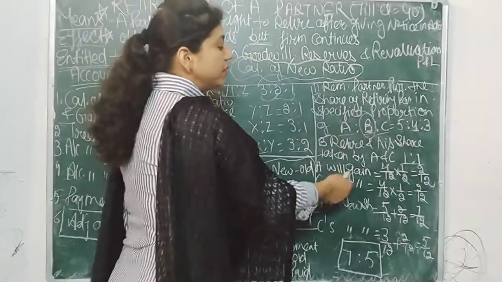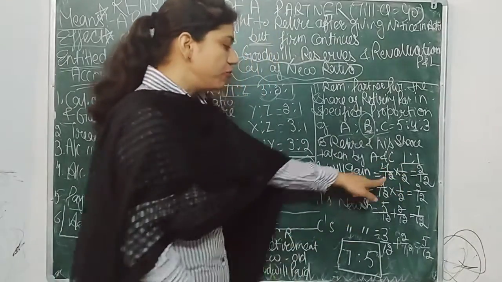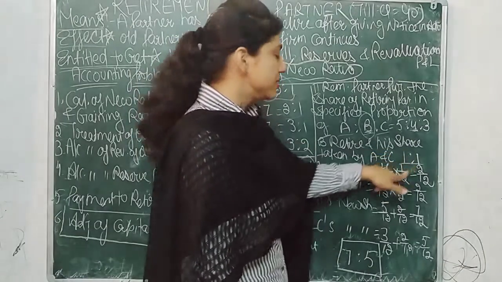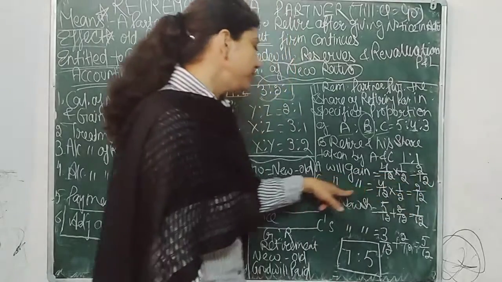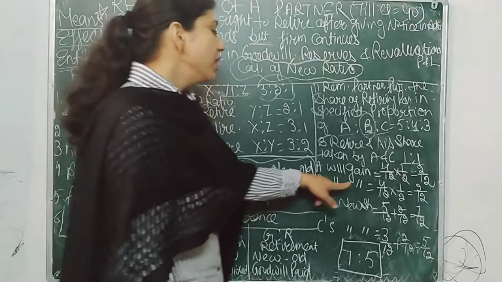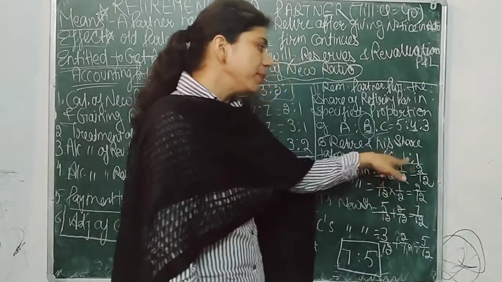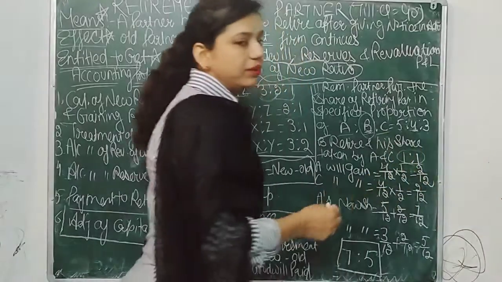Then A will gain 4/12 multiplied by 1/2, because it is the share of B multiplied by the ratio in which he gains. So 4/12 multiplied by 1/2 is equal to 2/12, and C will gain 4/12 multiplied by 1/2, which is equal to 2/12.